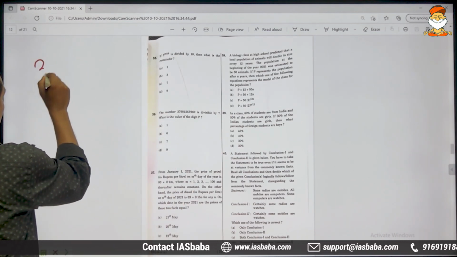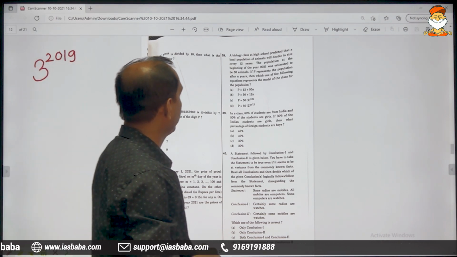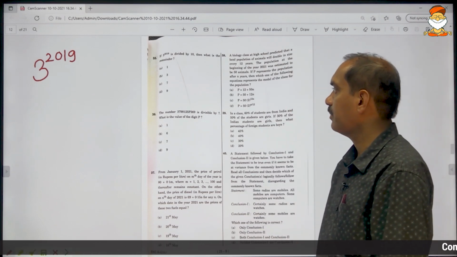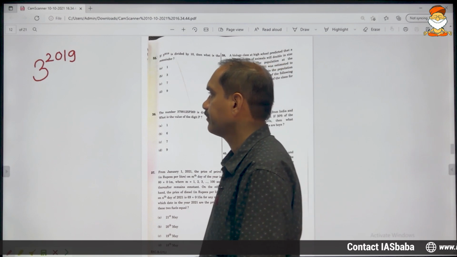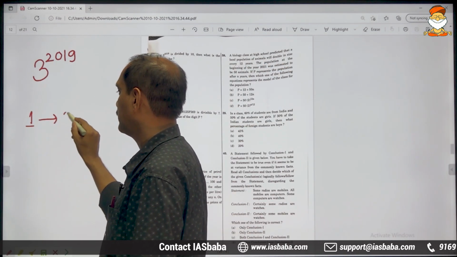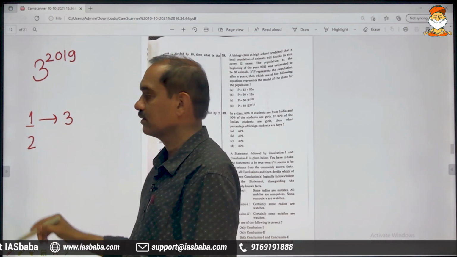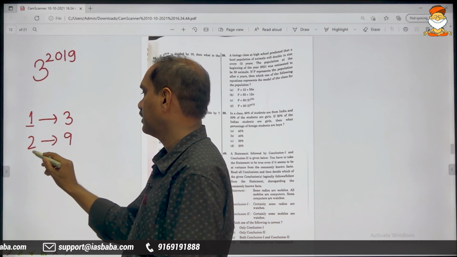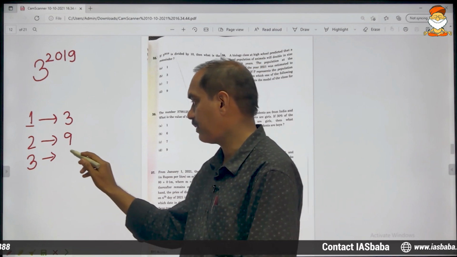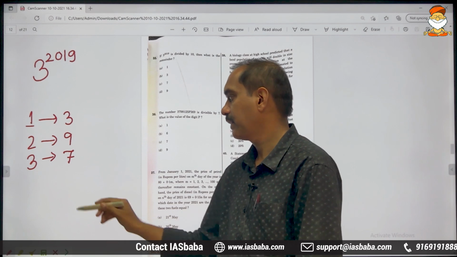Three to the power 2019 is divided by 10. Then what is the remainder? So if I say 3 to the power 1, then it is 3 only. If it is 3 square, 3 3s are 9. If it is 3 cube, 27. 27 meaning in the end, 7.